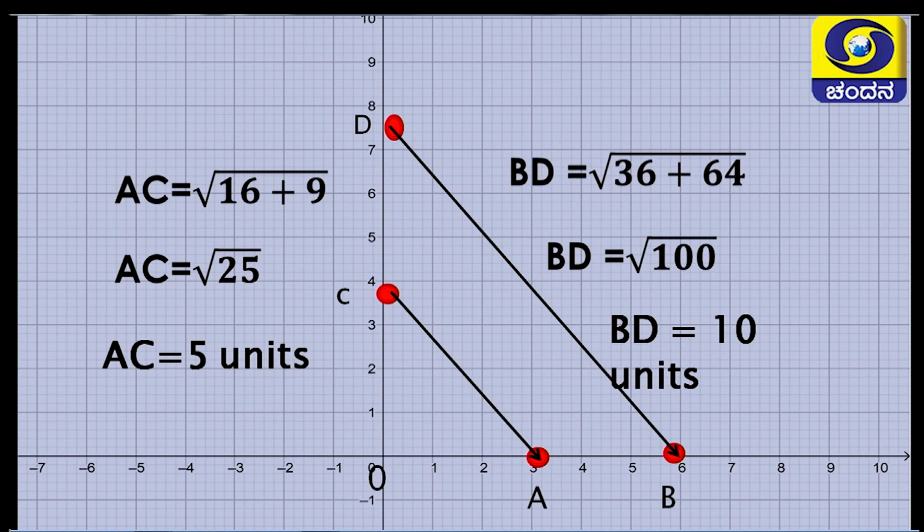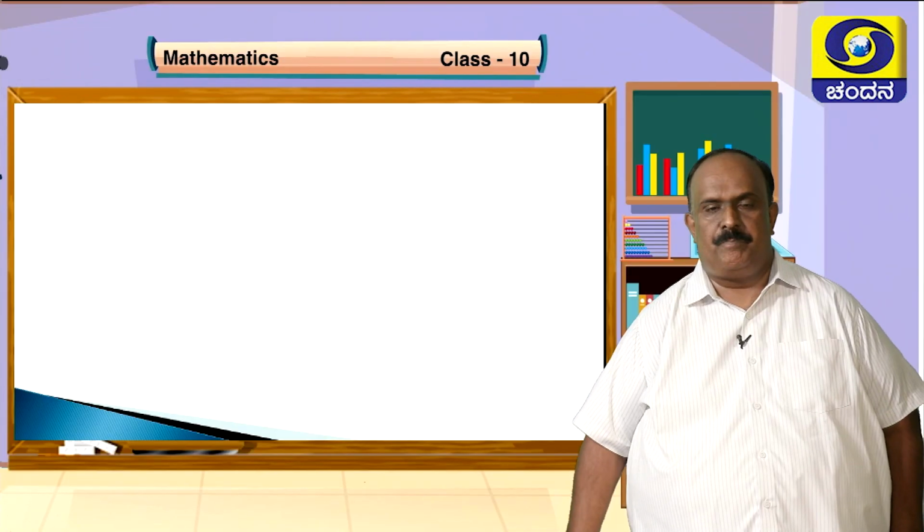When the points are on different axes, that is, one is on the x-axis and one is on the y-axis, what will help us to find the distance is the Pythagoras theorem. So I repeat the Pythagoras theorem: in a right angle triangle, the square on the hypotenuse is exactly equal to the sum of the squares on the other two sides. In this way, the distances were found.